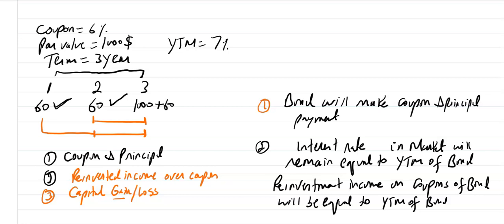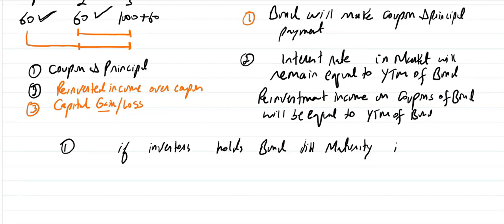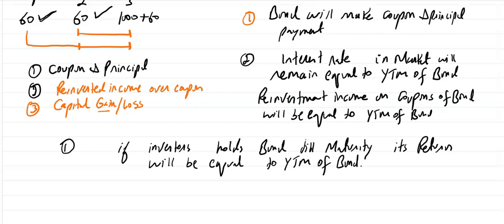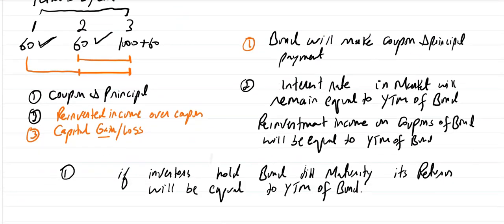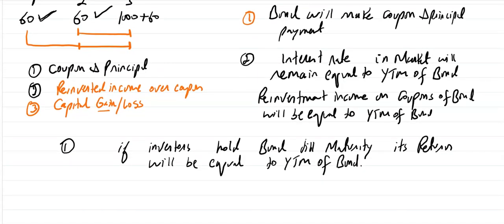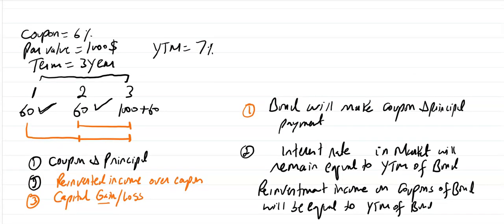Now we have to discuss 5 results in order to better understand this return relation. Let's discuss those one by one. The first result is if investors hold the bond till maturity. For example, in our previous example, if an investor holds the bond for 3 years, its return will be equal to the YTM of the bond. Let me explain. If you hold the bond for 3 years and YTM is 7%, we are assuming the same example for all results.